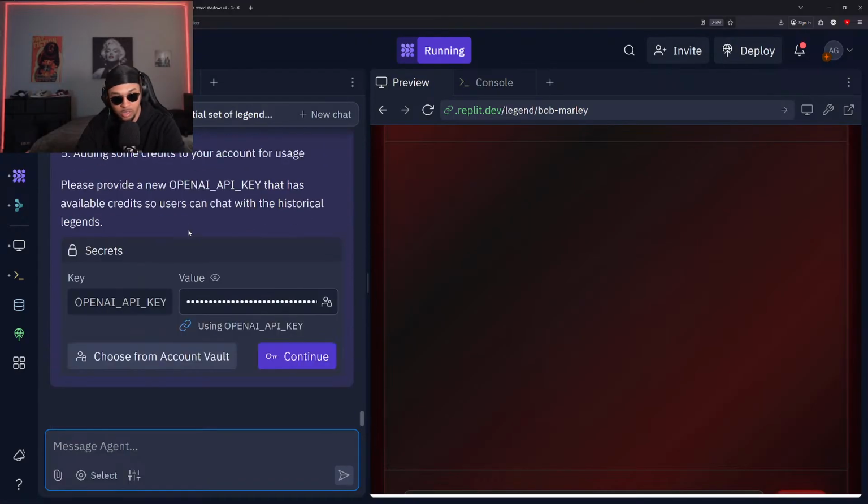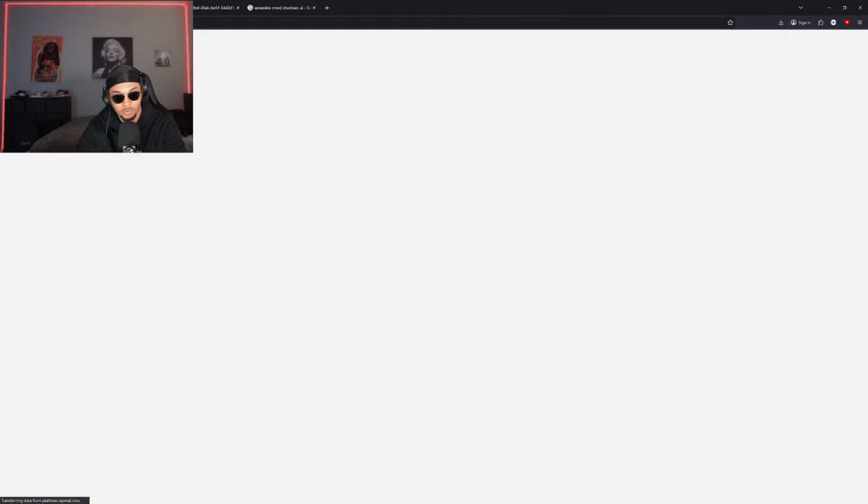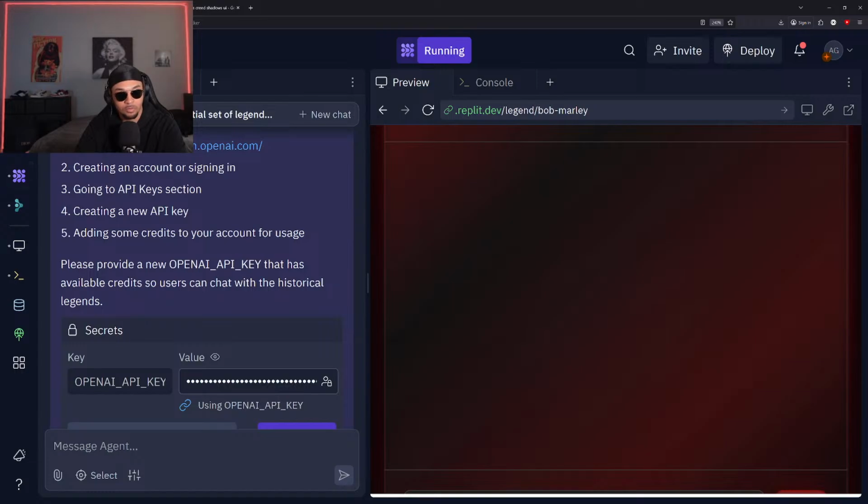Okay, so you can see you can use platform.openai.com. Since I already have an OpenAI account, I'm just going to complete this process and generate a key really quick, but it's really straightforward. If you just go to platform.openai.com, everything is pretty much direct from there. So let me get that done.